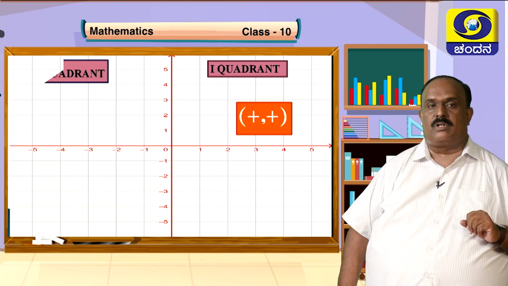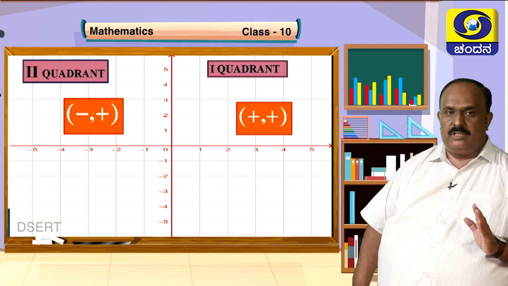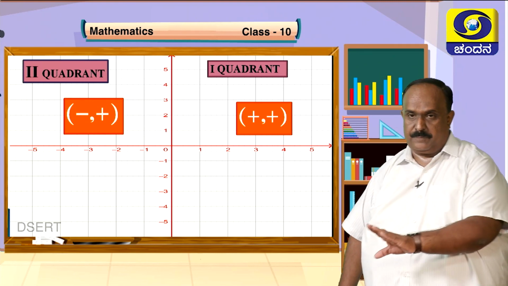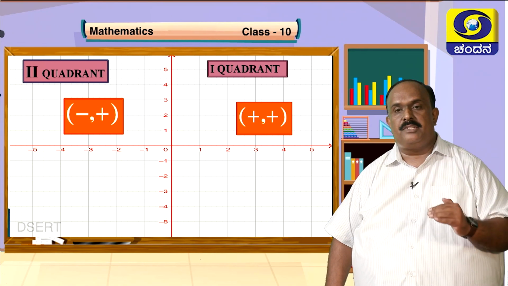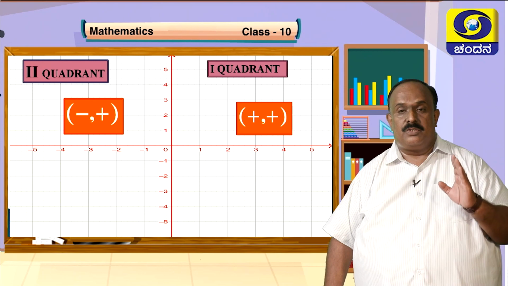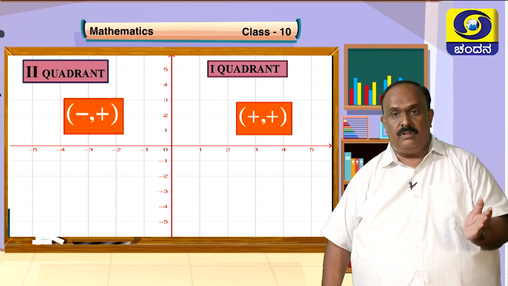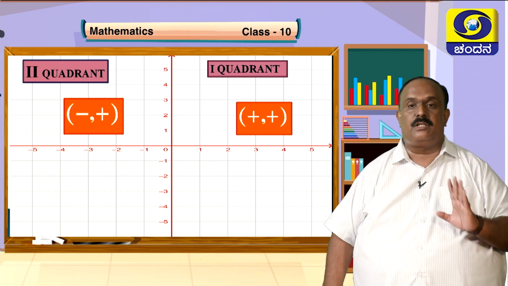Coming to the second quadrant, a point will be like this: x is negative and y is positive. (-2, 3), (-1, 5), (-1, 1). So with x negative and y positive, such a point lies in the second quadrant.